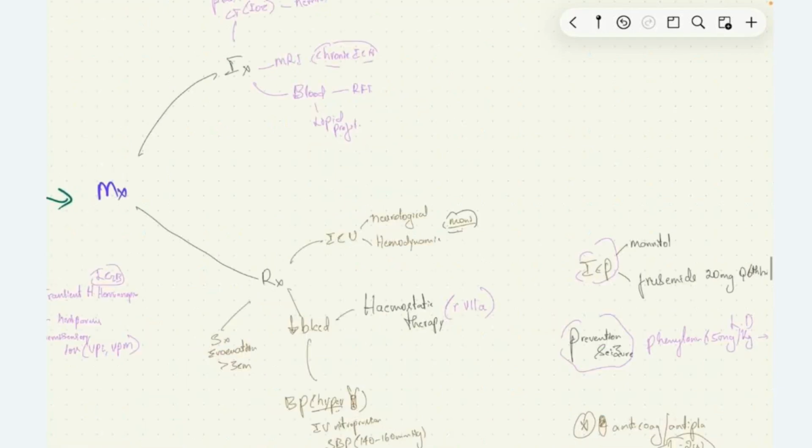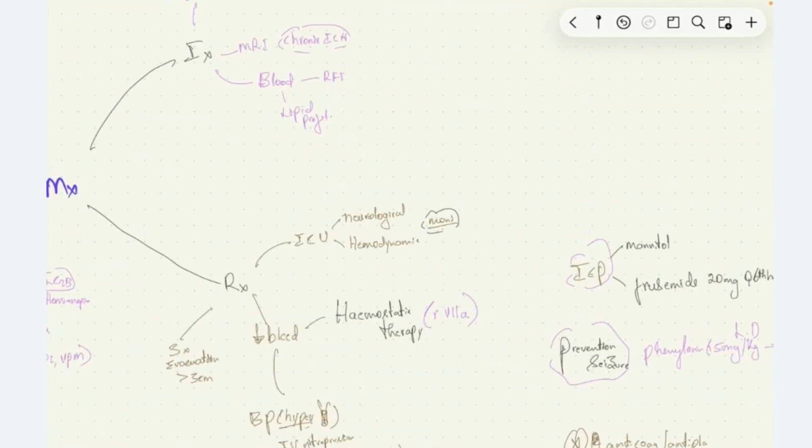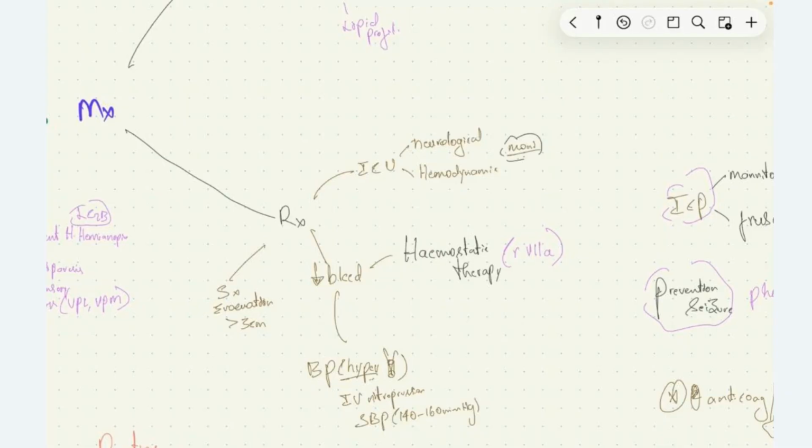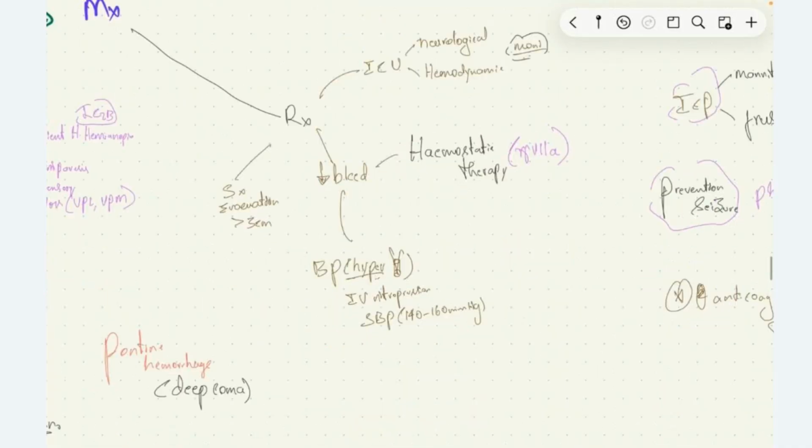Under treatment, we admit the patient in ICU and strictly monitor the neurological and hemodynamic functions of the patient. To reduce the bleeding, we give hemostatic therapy, where recombinant factor 7A has been found to reduce the bleeding as well as progression of hematoma. If the bleeding is due to hypertensive hemorrhage, then we can give IV sodium nitroprusside to control systolic blood pressure between 140 to 160 mm of Hg. If the patient has a bleed more than 3 centimeter, we should surgically evacuate the hematoma.